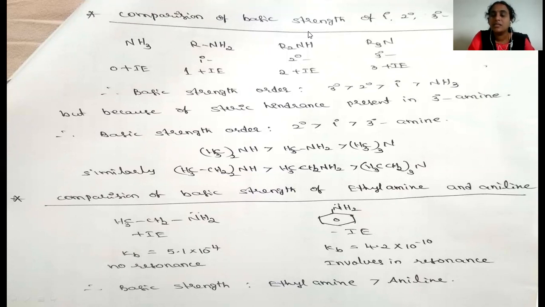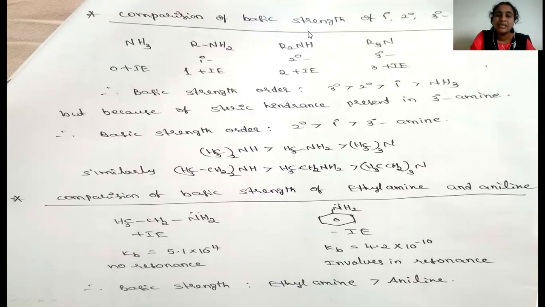In this tertiary amine, the nitrogen is connected with three alkyl groups. Because of the presence of three alkyl groups in the tertiary amine, steric hindrance is present. Hence, due to the steric hindrance, the basic strength of tertiary amine is less as compared to secondary amine and primary amine.